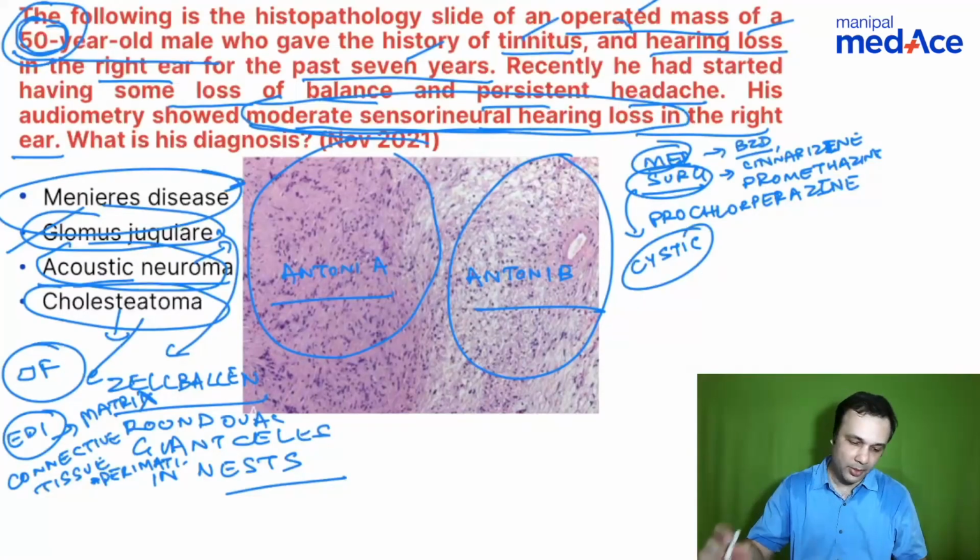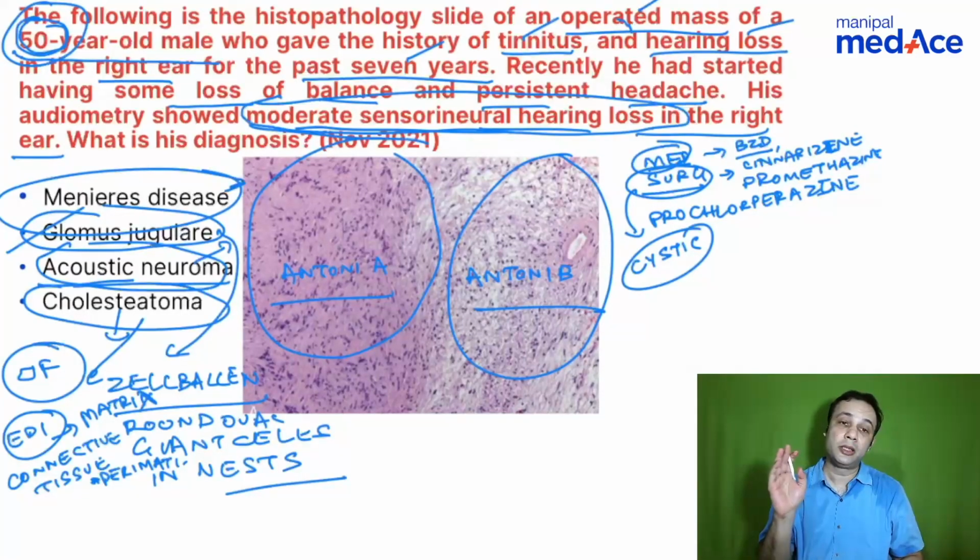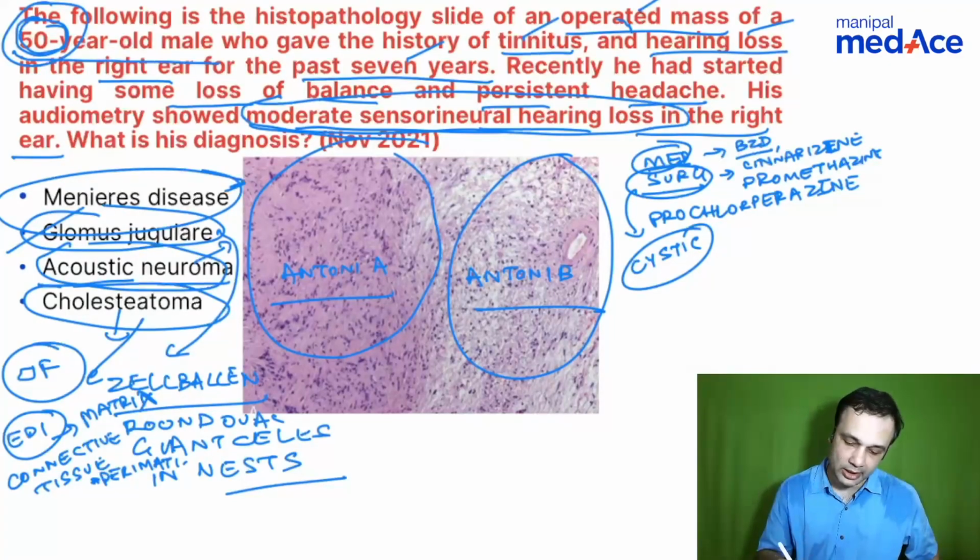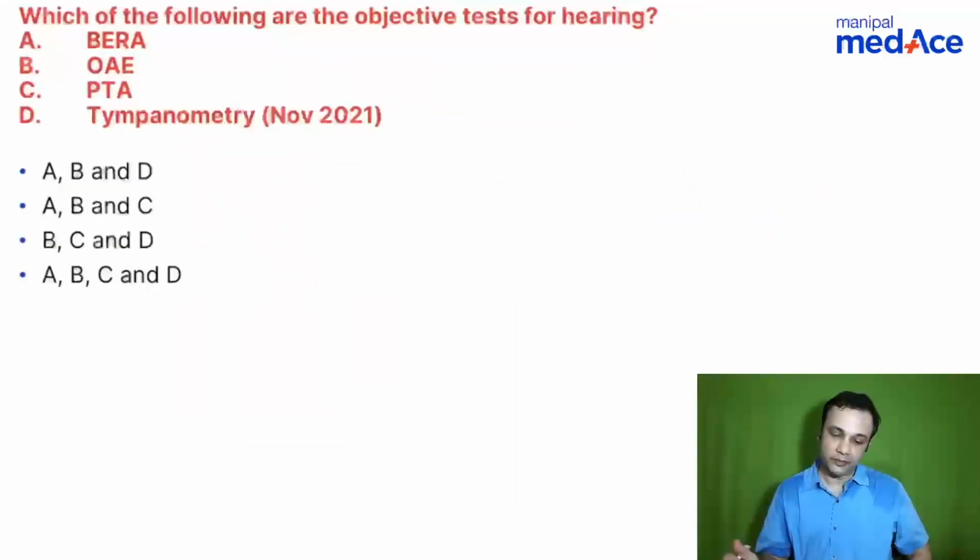Okay, so cystic component along with the epithelium, which is the matrix, and then you have the connective tissue, which is the perimatrix, is what you see in cases of a cholesteatoma.